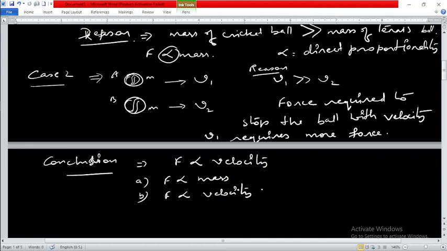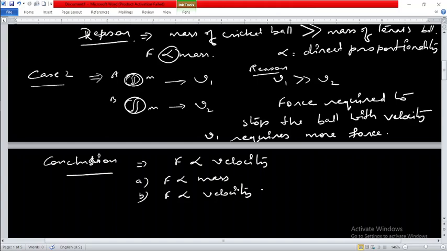Do you understand this? The force required to stop a moving body is directly proportional to the mass and the velocity of the body.